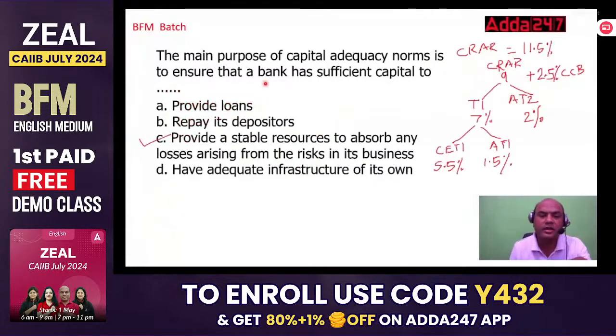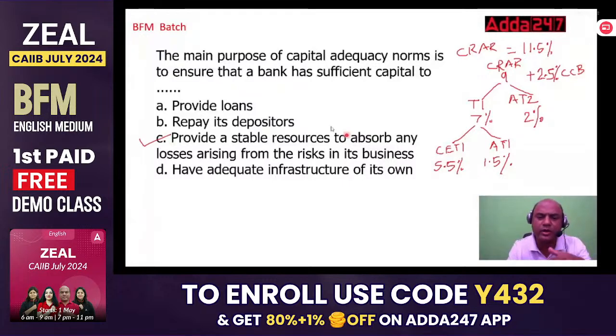Similarly, the other one. The main purpose of capital adequacy norms is to ensure that the bank has sufficient capital to. Capital adequacy norms means we are talking of CRAR over here. What is the minimum CRAR? As per the latest RBI figures, minimum CRAR is 11.5%. 9 plus 2.5% CCB, capital conservation buffer. So from 2021, RBI has made this CCB compulsory. So 9 plus 2.5.